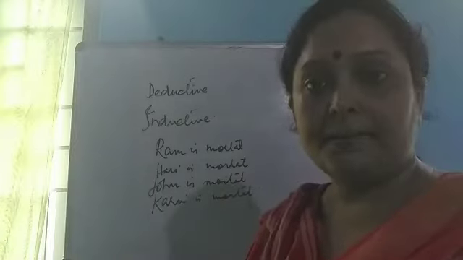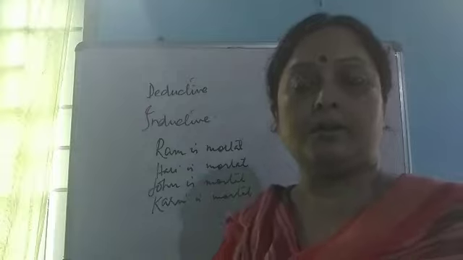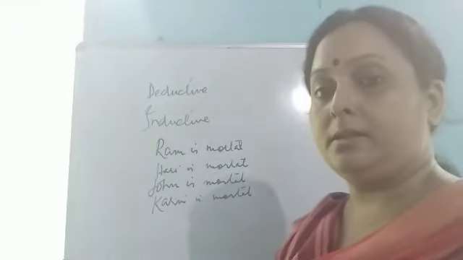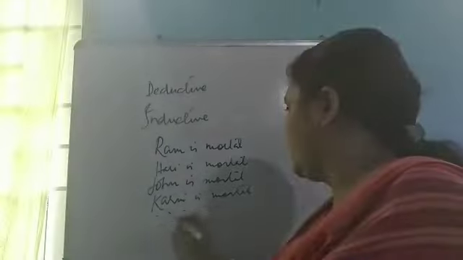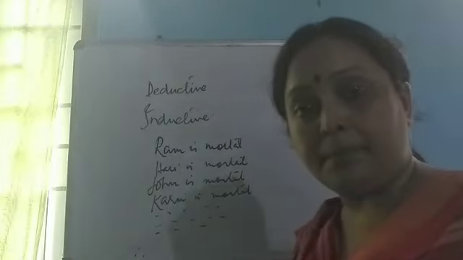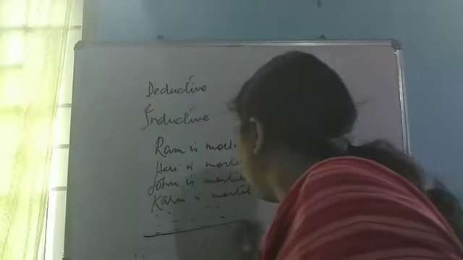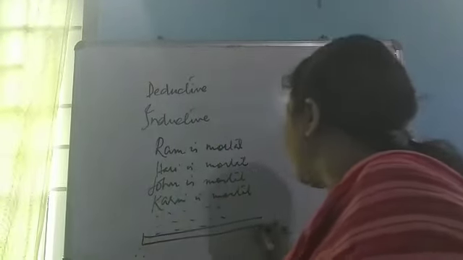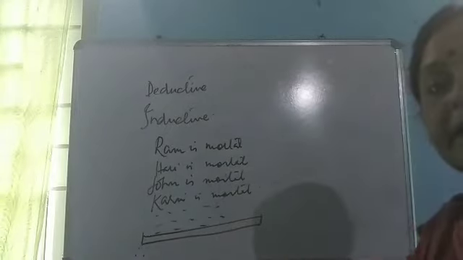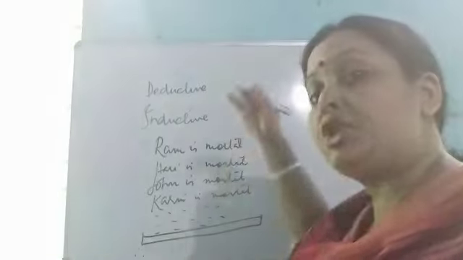Ram is mortal, Hari is mortal, John is mortal, Kareem is mortal, and many more cases. Then I jump. Remember, I jump. There is a gap because I cannot observe each and every man of this world. So there is a gap and I jump to the conclusion.